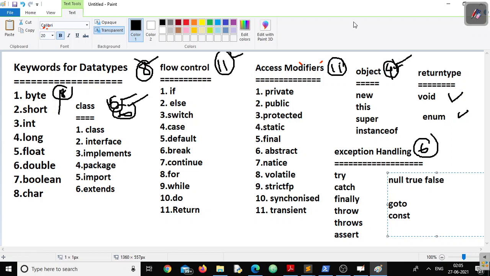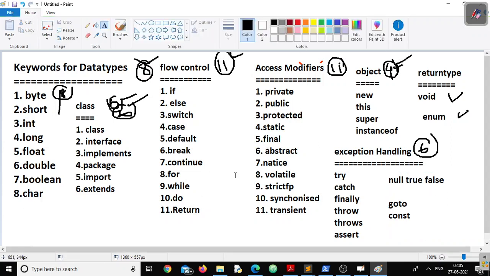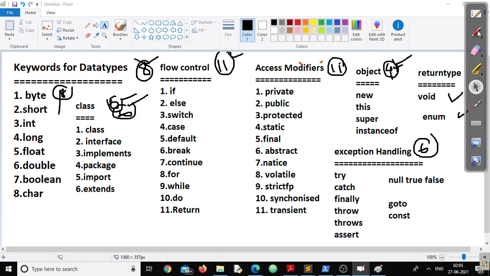Remember, these are the available reserved words in Java, right? And while naming an identifier, make sure you have not used any of them as an identifier. That means if at some point of time I am writing int native, this is invalid.